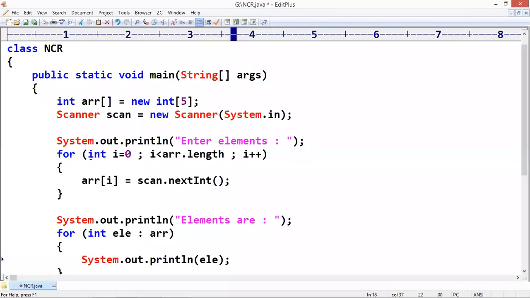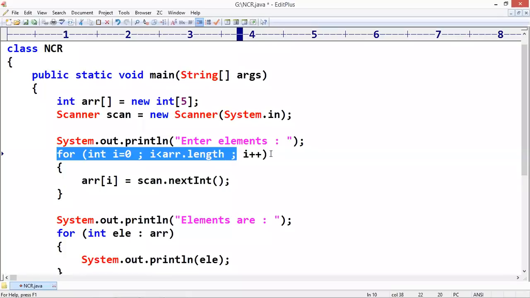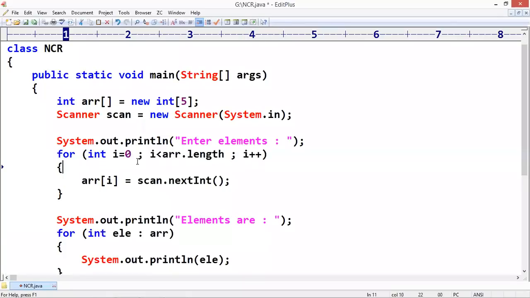We are reading the elements using a for loop. We are displaying the elements using a for each loop. Enhanced for loop in Java.